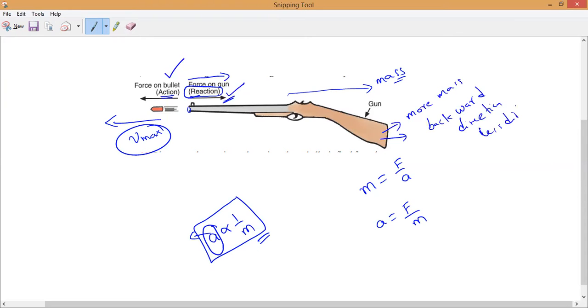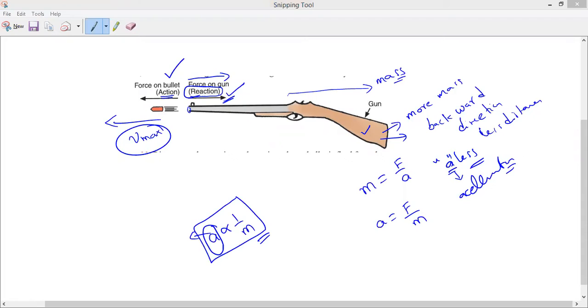Because of its heavy mass, is its acceleration less or more? Please respond. Acceleration is less. That is why only a small jerk will come. So this is the second example: why the gun recoils. Any doubts, guys? Have you understood, everybody?